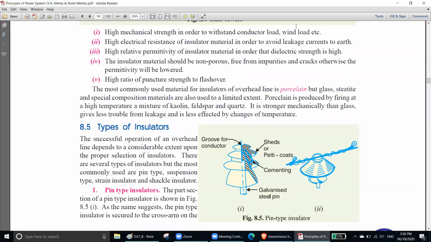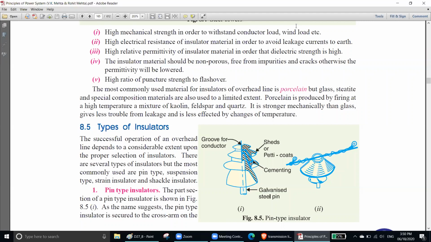High relative permittivity of insulator material in order that the dielectric strength is high, so that it does not puncture. Dielectric strength means the sustainability against high voltage. That means if your voltage goes up, it will not break, it will not burn, it will not puncture, remember. So the dielectric strength should be high.